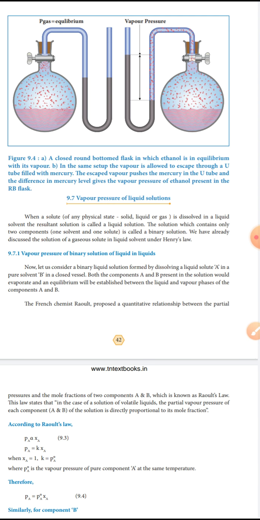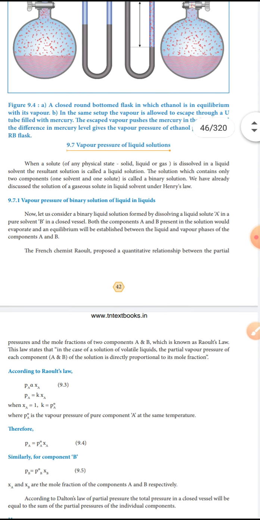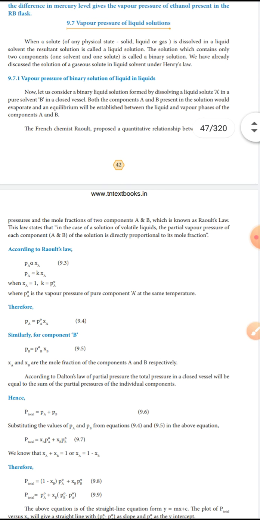Vapor pressure of a binary solution is liquid in liquid. Now let us consider a binary solution of A and B. Solute A, solvent B. Both the components A and B in the solution would evaporate and equilibrium will be established between the liquid and vapor phase of the components A and B. The French chemist Raoult proposed a quantitative relation between the partial pressure and mole fraction of the component.